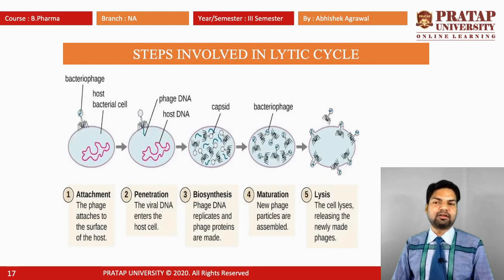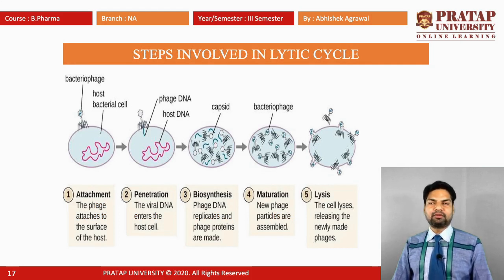So next one is the steps involved in the lytic cycle. This has 5 steps. First step is the attachment. The phage attaches to the surface of the host cell. The second step is the penetration. The viral DNA enters into the host cell.